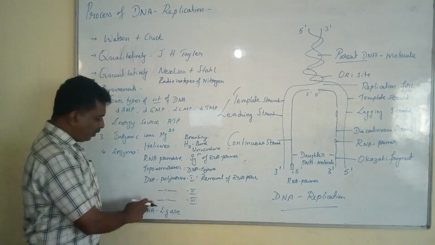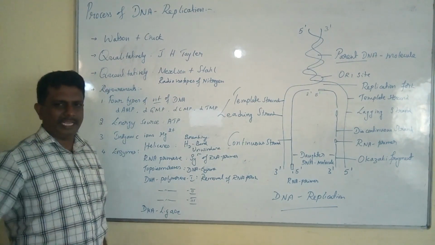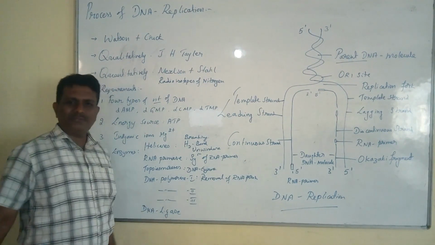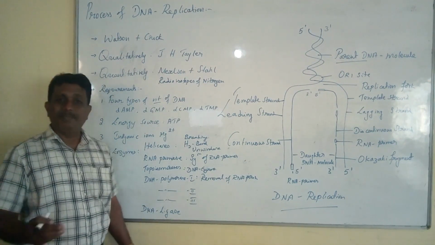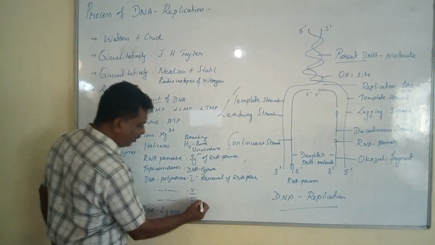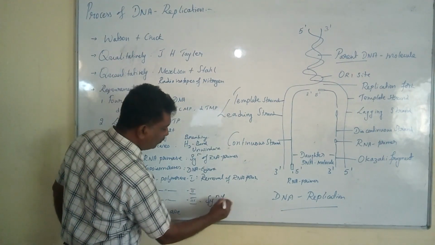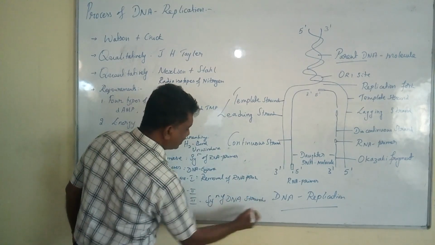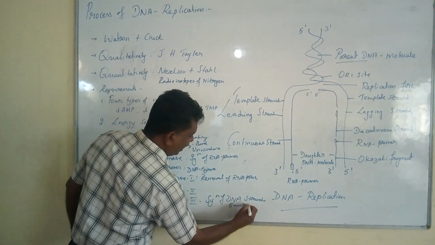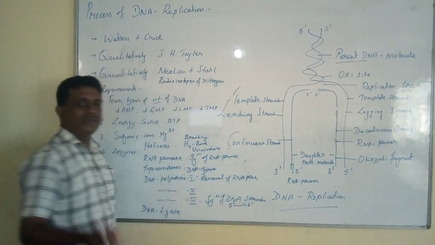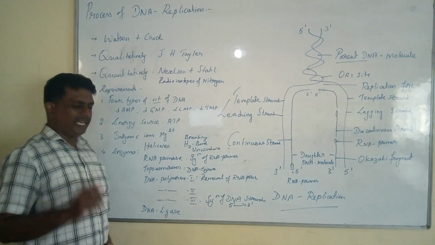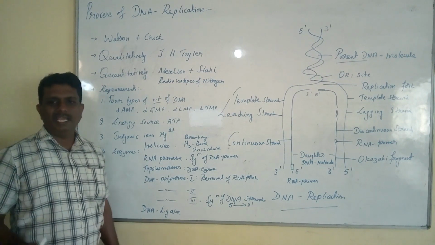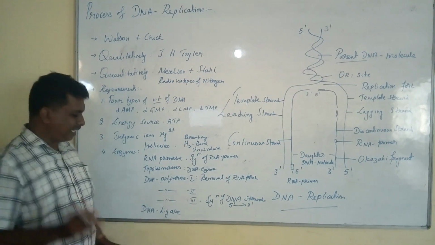The next important one is DNA polymerase III. DNA polymerase III is said to be the most powerful enzyme because it takes part in the synthesis of DNA strands. The synthesis of DNA strands will always take place in the 5' to 3' direction.